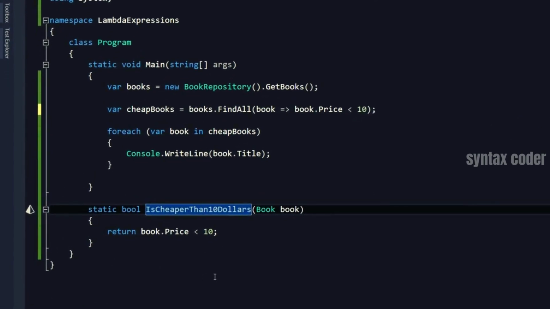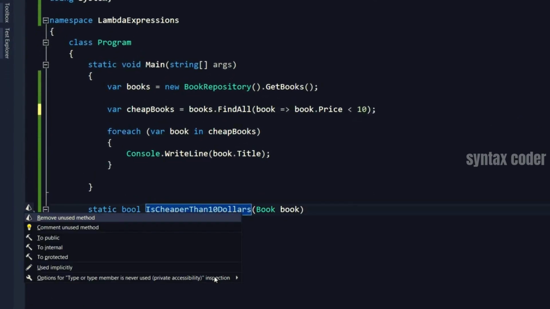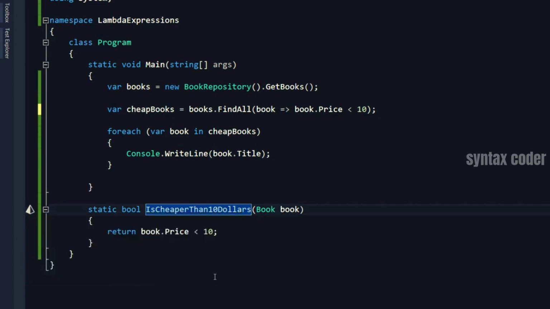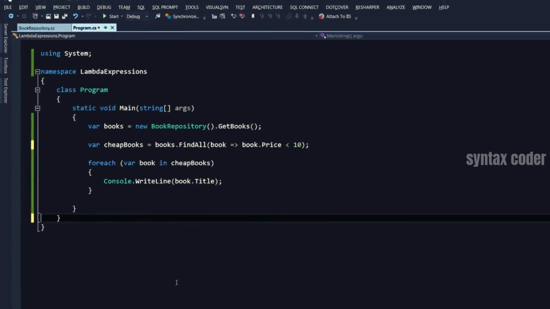I can press Alt and Enter, and the first suggestion is to remove unused method. So I press Enter, and that code is gone.